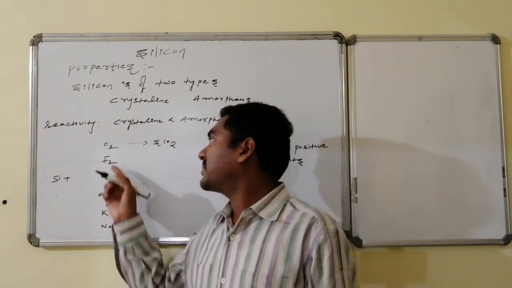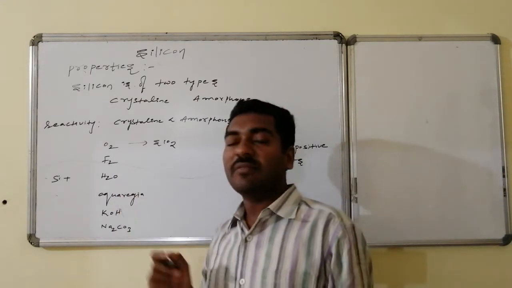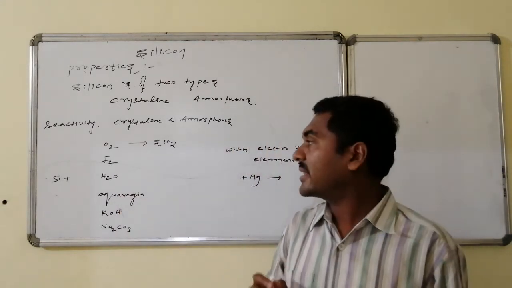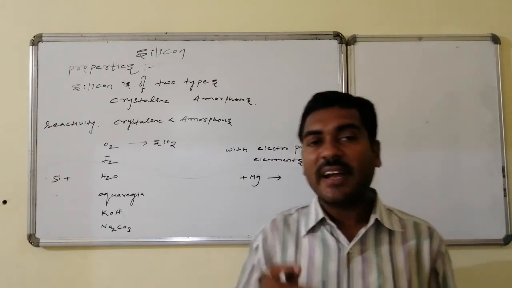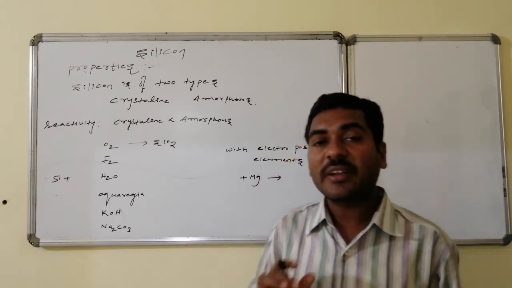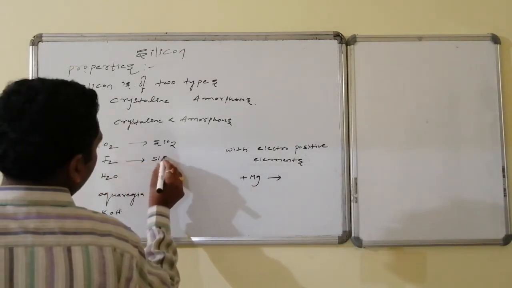Silicon is electropositive and fluorine is relatively more electronegative, so that combination works. On reaction with fluorine, silicon tetrafluoride formation takes place, and this reaction is spontaneous in nature.